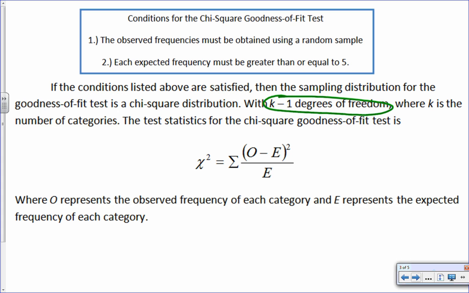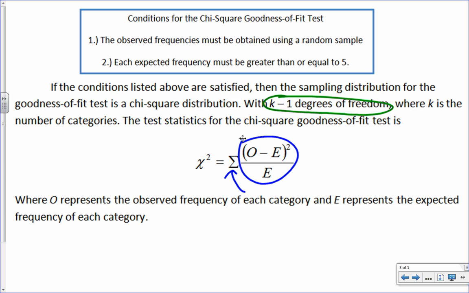Then the test statistic for chi-squared, nice small formula, right? Compared to some of them we've had lately. So for chi-squared, what we're going to do is basically do this part for each category. And then once we do that for each category, what's that telling me to do? Add them up, right? Sum it. So it says observed minus expected. Let's think about that for a second. If I take observed minus expected, that's pretty much going to tell me how far the two were apart from each other, correct? The difference between the two. Isn't that what it's going to tell me? But then I'm going to square it.